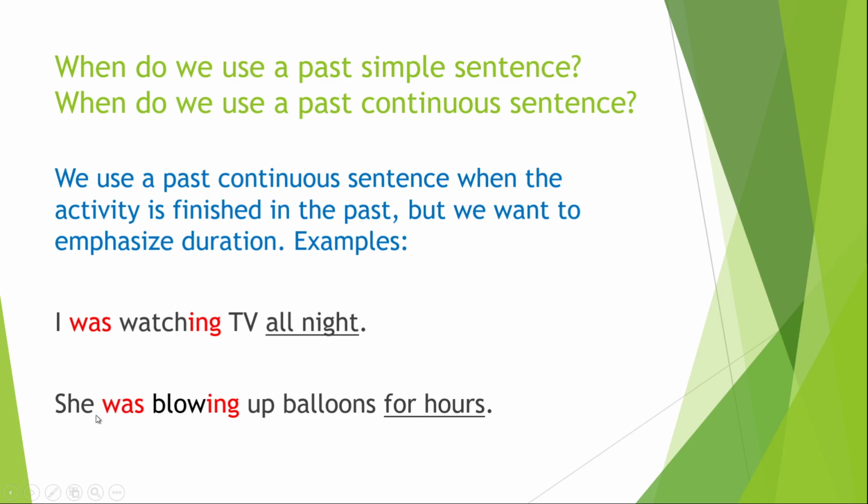Another sentence, she was blowing up balloons for hours. So it took her lots of hours to blow up all the balloons. This is the difference between past simple and past continuous. In past simple, I'm just telling you that I did the action last night and it's done. However, in past continuous, I want to show you how long was I doing the action, all right?